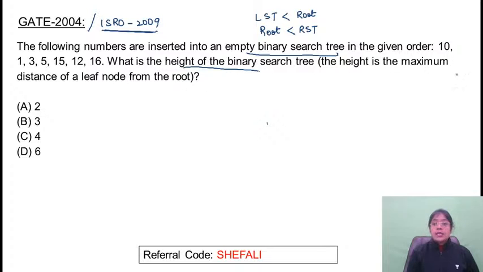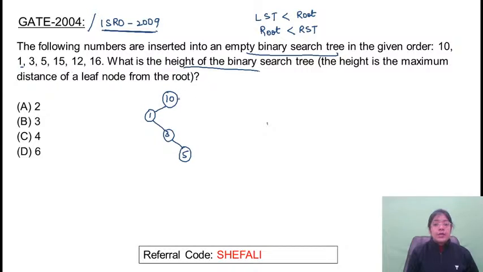So 10, since in the empty binary search tree you have to add the elements, so 10 will be the root element. Next element is 1, it is smaller. Next element is 3, it's smaller than 10, left side, greater than 1, right side. 5 is smaller, greater and greater.